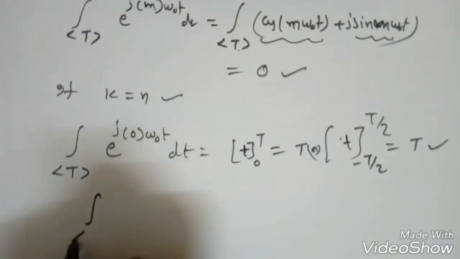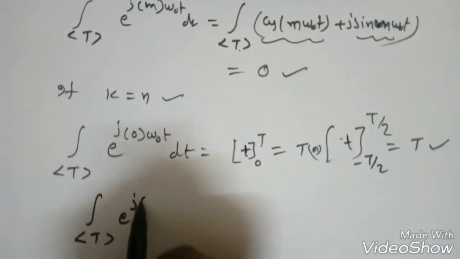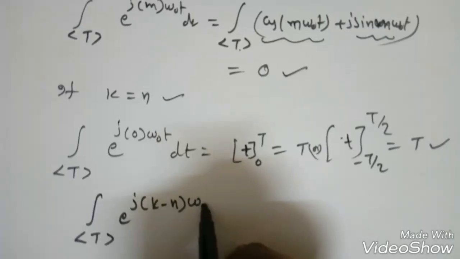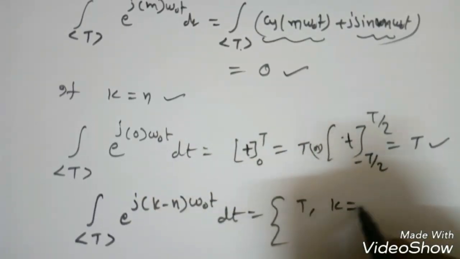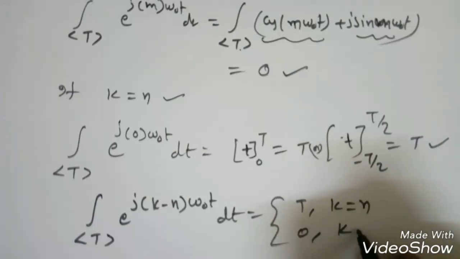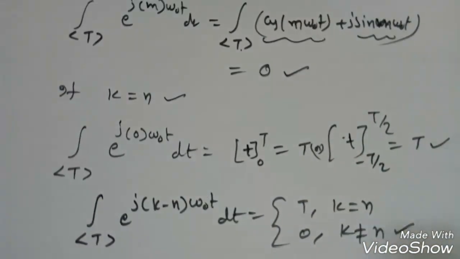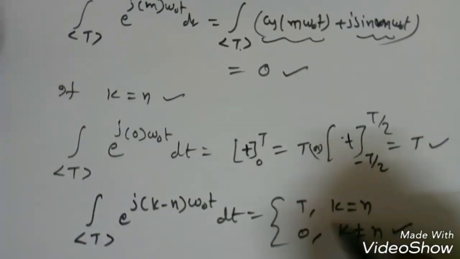So I will write it like this: over a period, if I integrate e power j (k minus n) omega naught t dt, it is equal to T when k is equal to n, and 0 when k is not equal to n. So we have to assume k is equal to n.